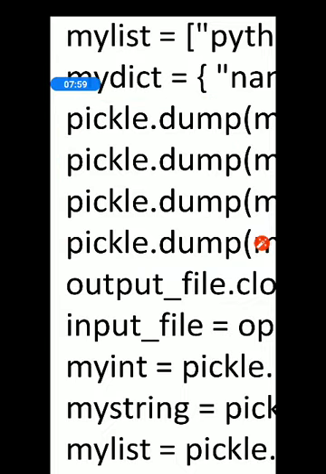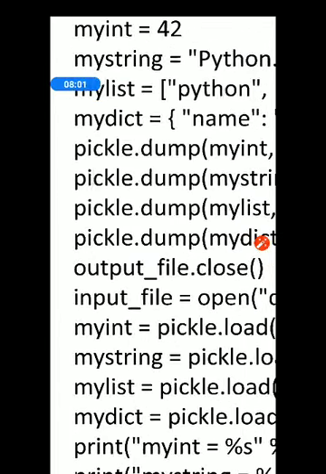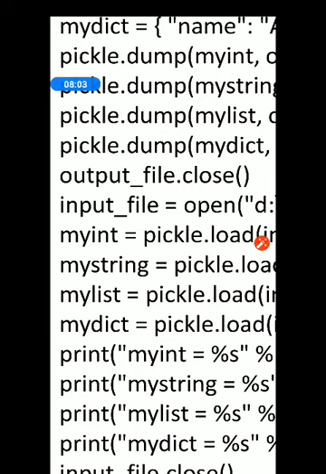So my writing in the file is completed. So I'm going to close the file. Once you finish your writing, close the file. output_file.close(). Okay.